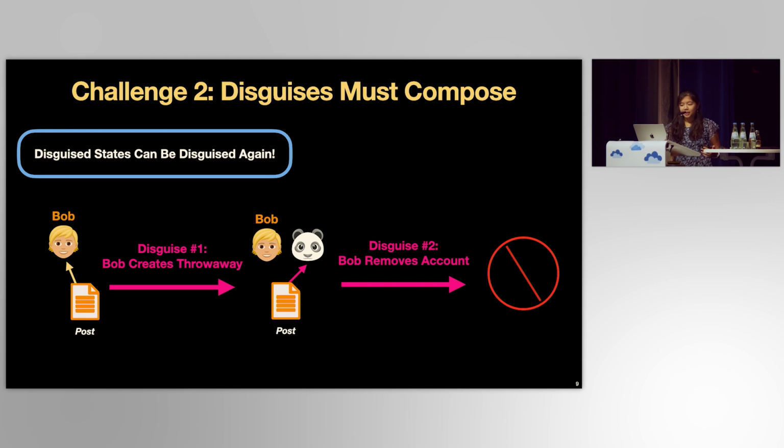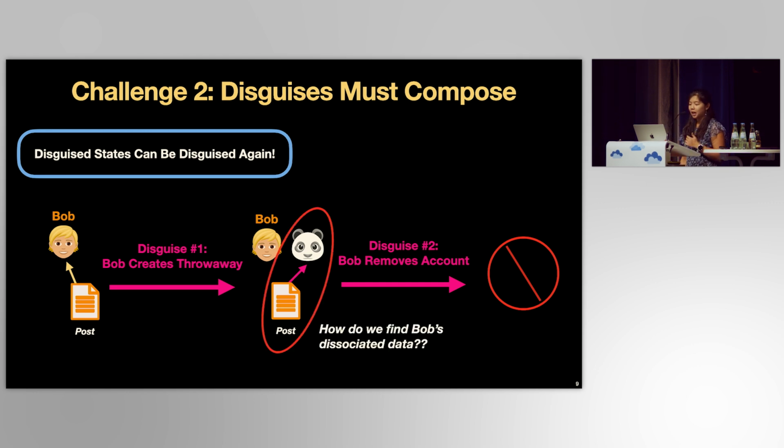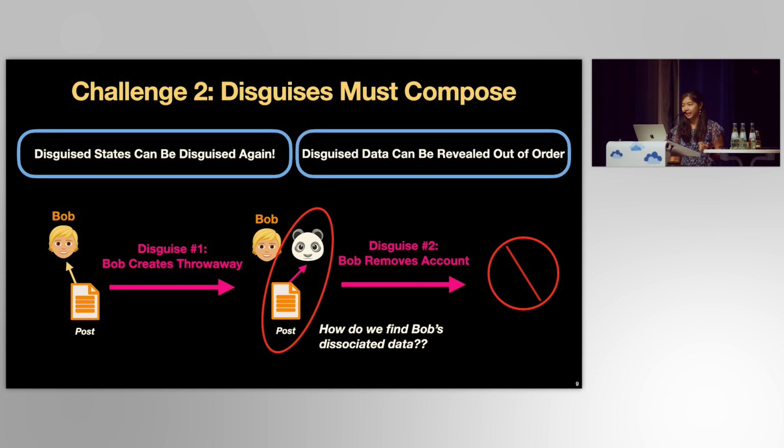To support this, the developer must determine which posts of which throwaway users belong to Bob in order to remove them. However, this seems impossible. The whole point of a throwaway disguise is that the application has no information that lets it determine links between users and their throwaways. Furthermore, we want Bob to be able to reveal their data, and because data can be disguised multiple times, it can also be revealed multiple times, and not necessarily in the same order. If you've developed a web application, you can imagine how challenging these semantics would be to implement correctly.